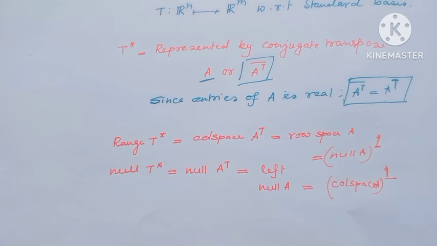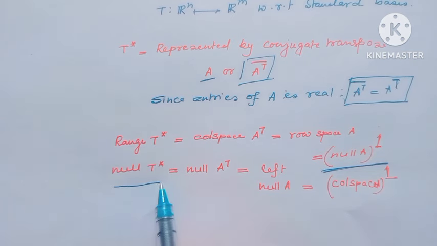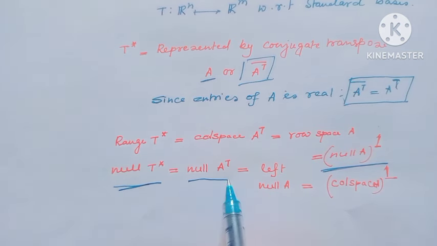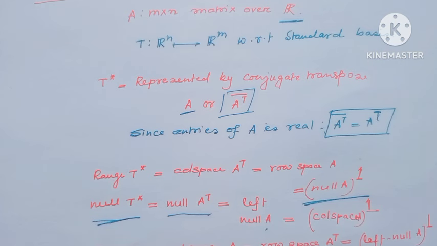Range of T star is equal to the column space of A transpose, and this is nothing but the row space of A. The column space of A transpose is the row space of A, and this is equal to the orthogonal complement of the null space of A. Similarly, the null space of T star is the null space of A transpose, which is the left null space of A, and which is the orthogonal complement of the column space of A, and these are the four fundamental subspaces.